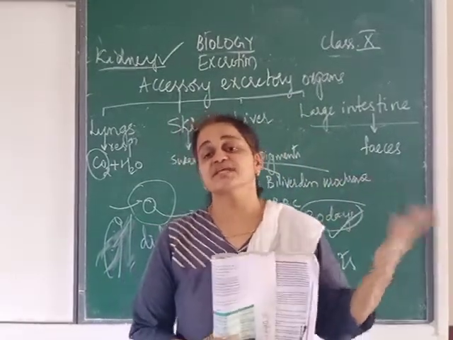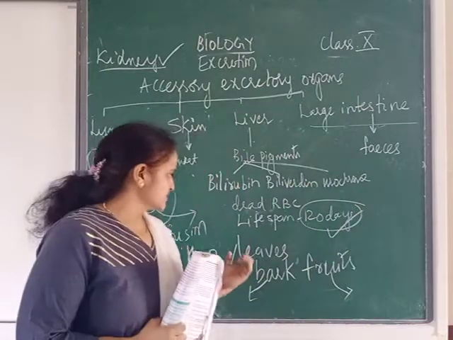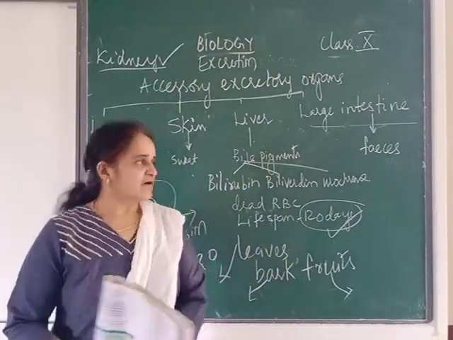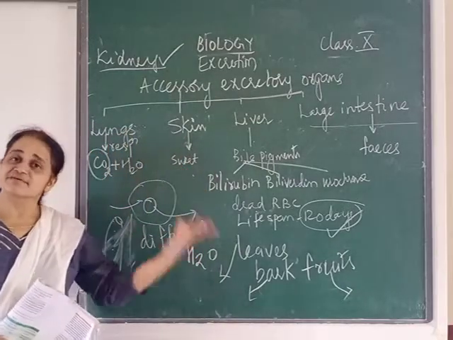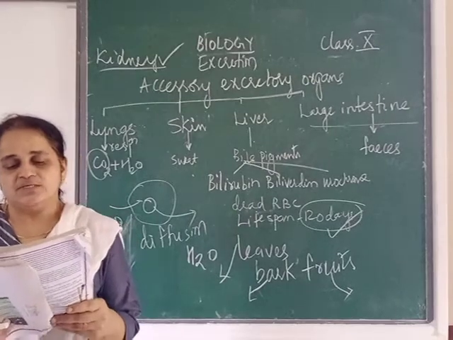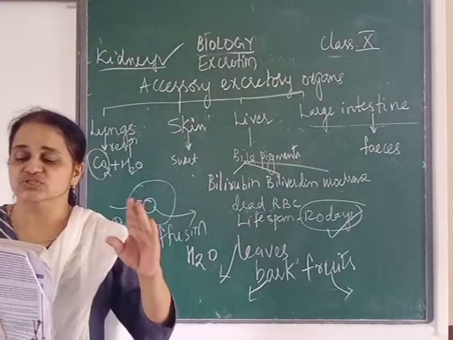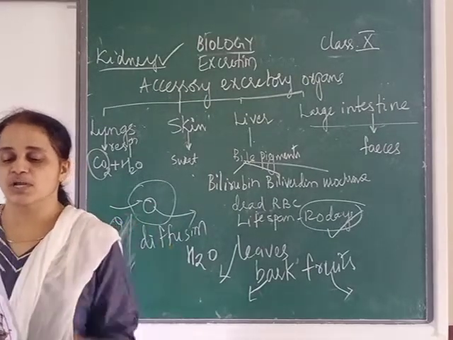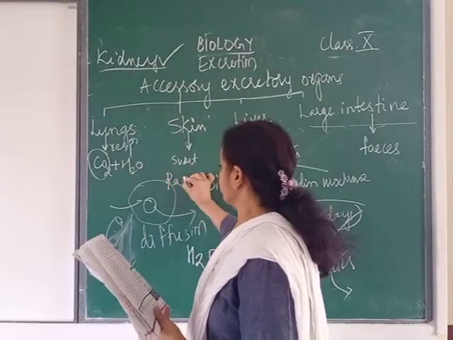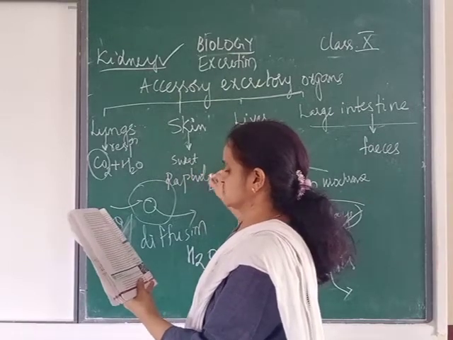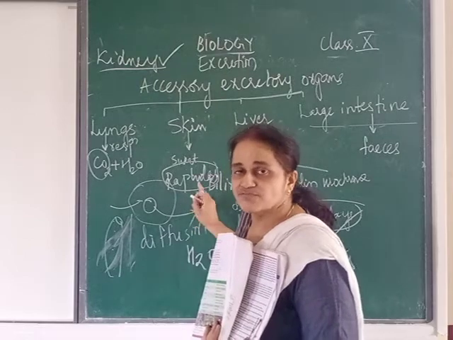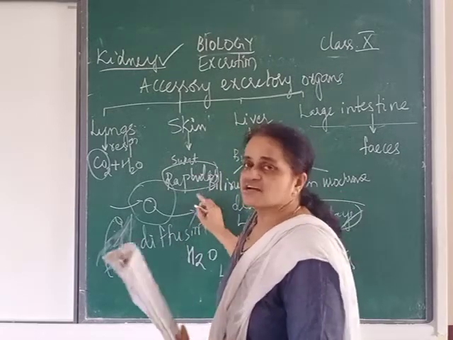Where are these waste materials of plants stored? It is stored in the leaves, bark or fruits. How is the water which is waste sent away? By the process of transpiration and guttation. So here, very important, waste gets stored in the fruits in the form of solid bodies called raphides. R-A-P-H-I-D-E-S. So here plants send the waste into the fruit in the form of raphides.